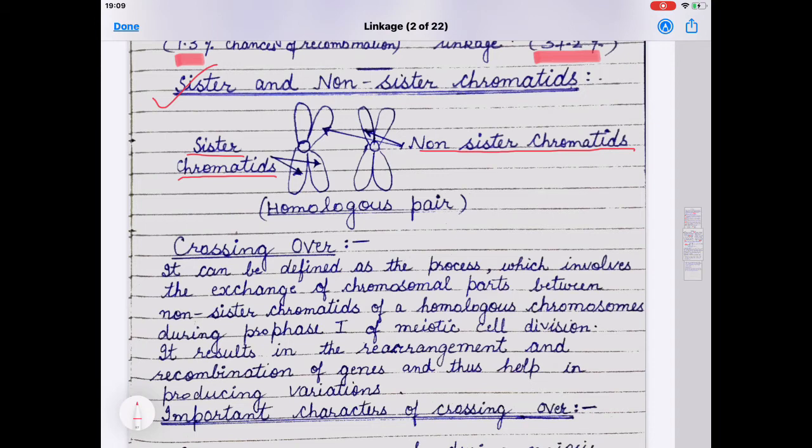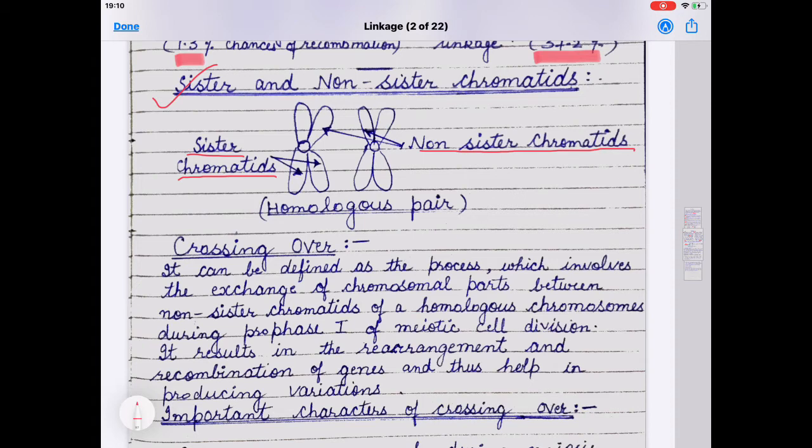One chromatid from one chromosome and another chromatid from the other chromosome of the homologous pair form non-sister chromatids. These are known as non-sister chromatids.